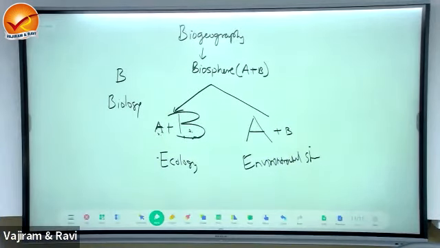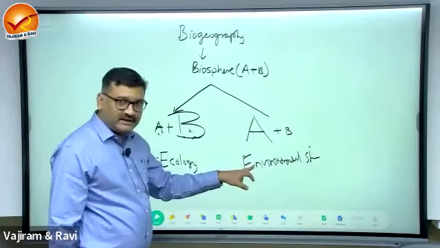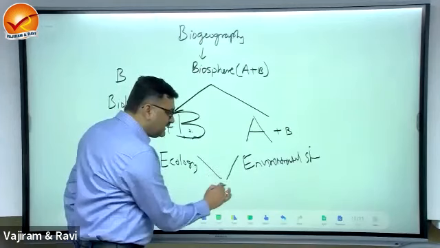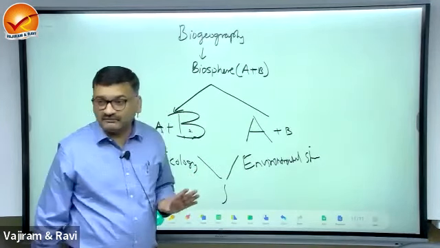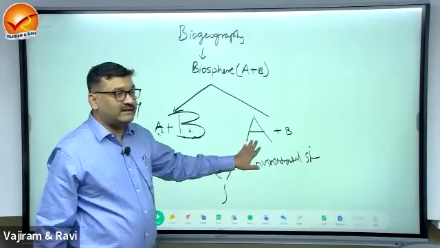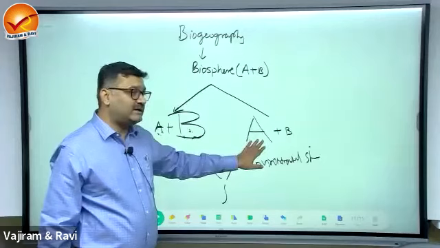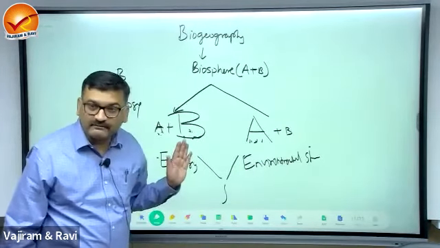Okay. Now, these two disciplines, though they are separate, have to be integrated for the purpose of conservation of the environment. They cannot go independent. They can be studied independently, but they have to supplement and complement each other, right?